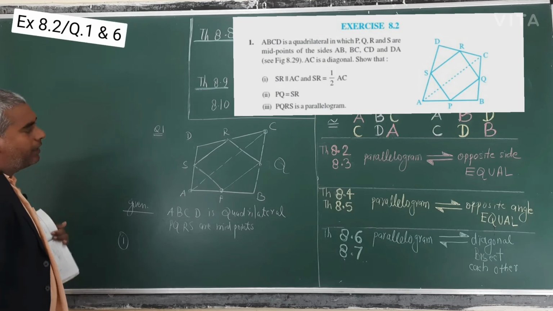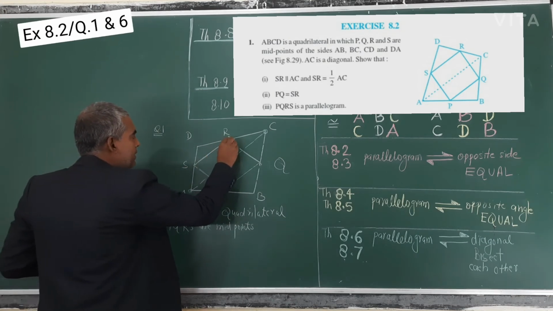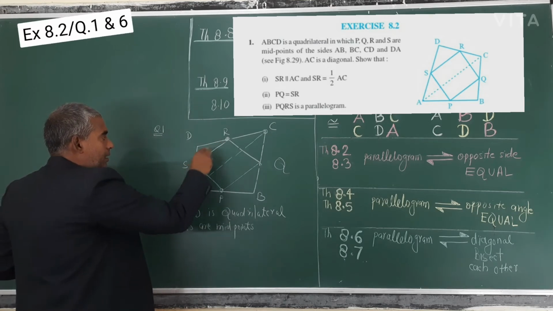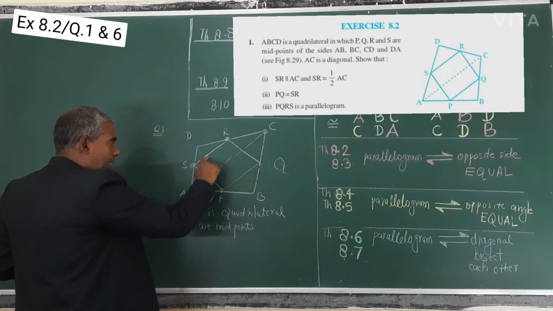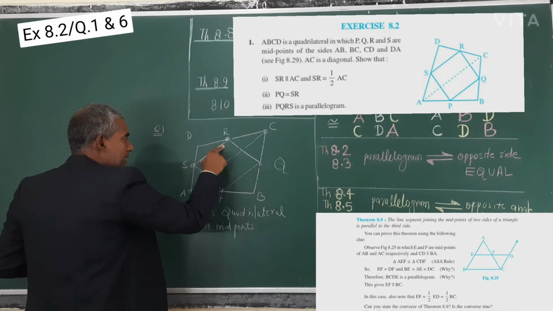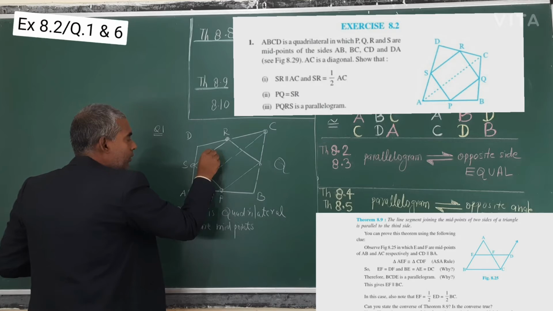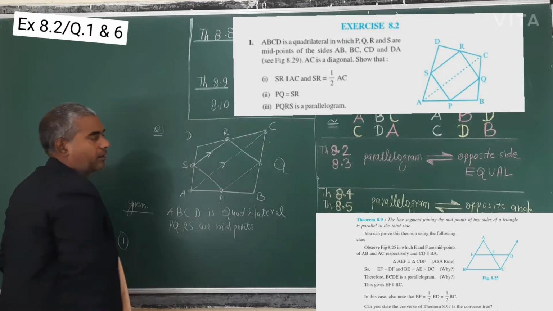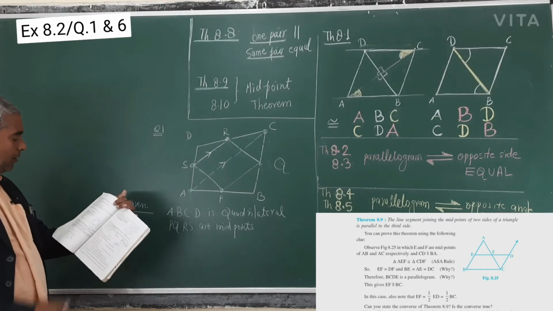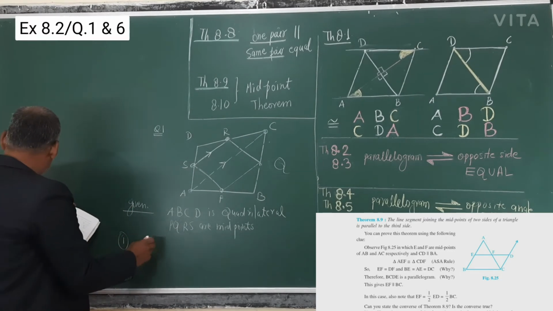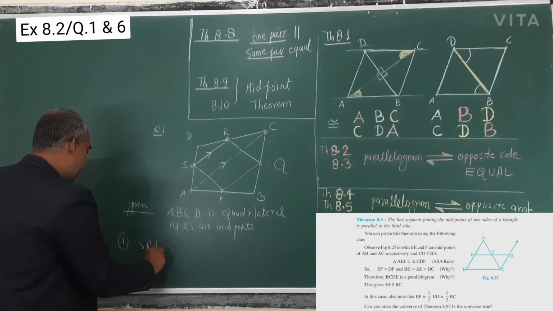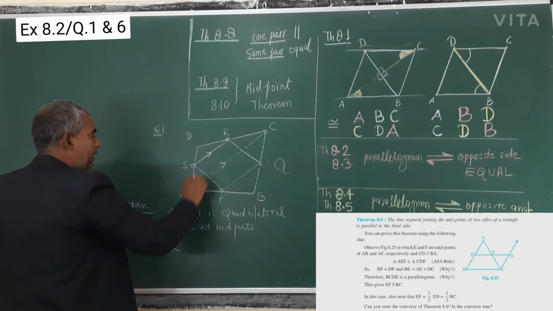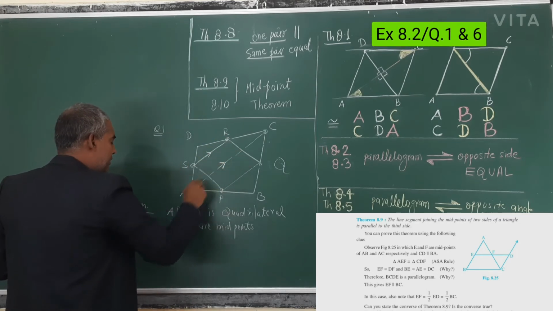SR parallel to AC. Where is SR? This is SR. This is a midpoint, and this is also a midpoint. It is said that PQRS are the midpoints. This is the line segment joining R and S, so by the midpoint theorem this line segment will be parallel to the diagonal AC and half of it. This is the theorem. So in the first part, nothing is to be proved: SR is parallel to AC.